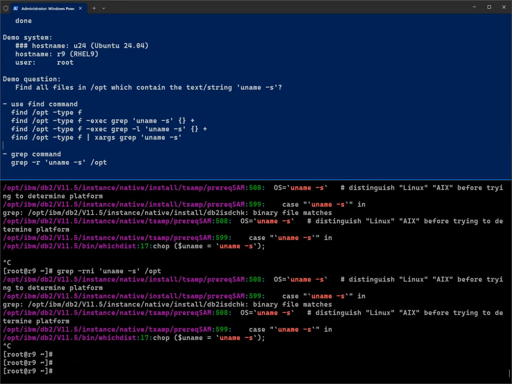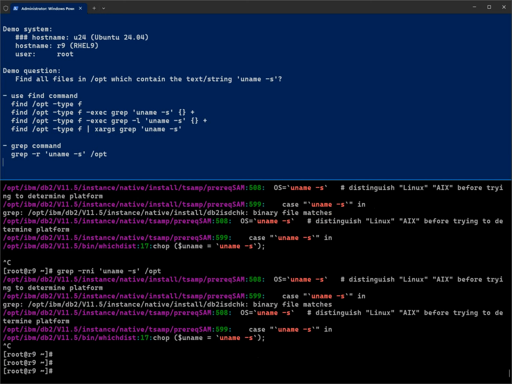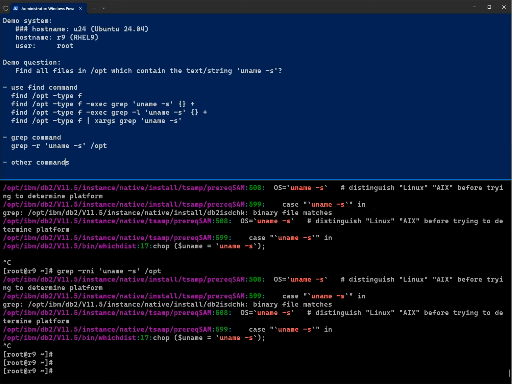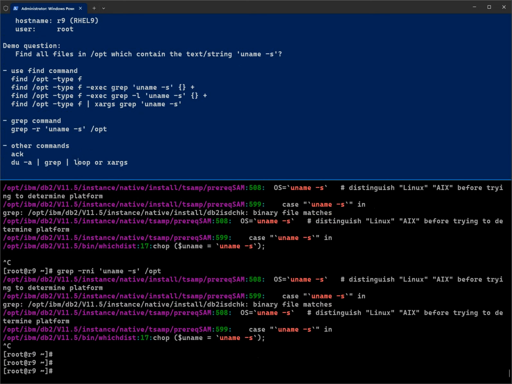So there are lots of other commands nowadays, because developers have created many more commands to facilitate this. For example, if you do a Google search, you will find lots of other commands to do the same thing, but more simply. One of them, for example, is ack. That is typically not installed on your system, so if you want to use this kind of command, you have to install it.